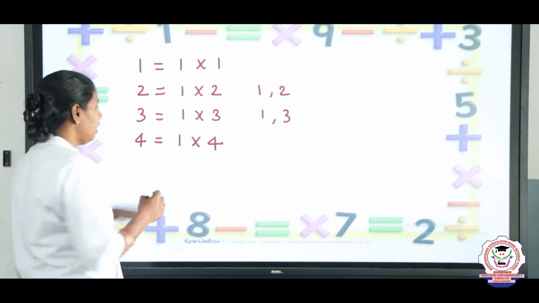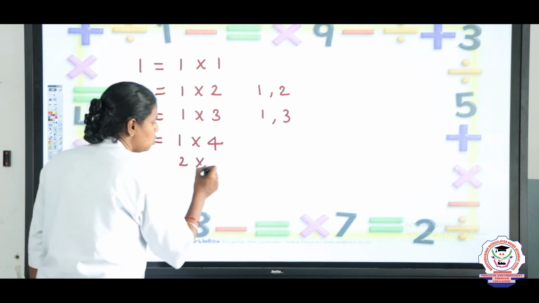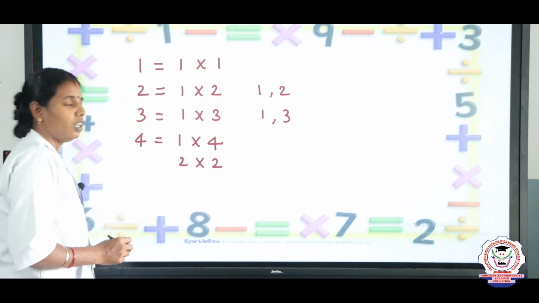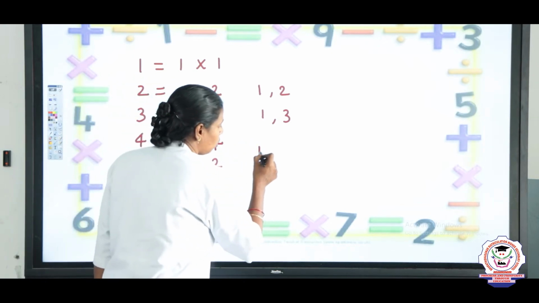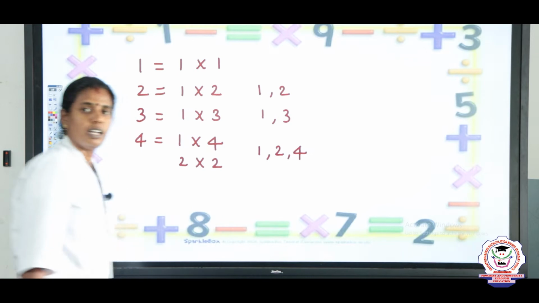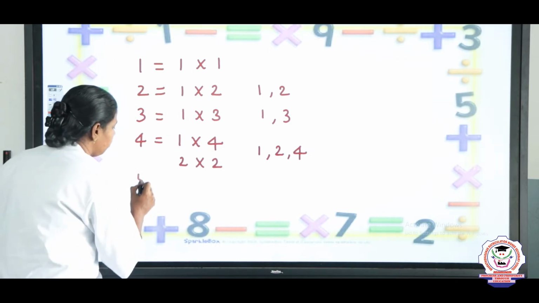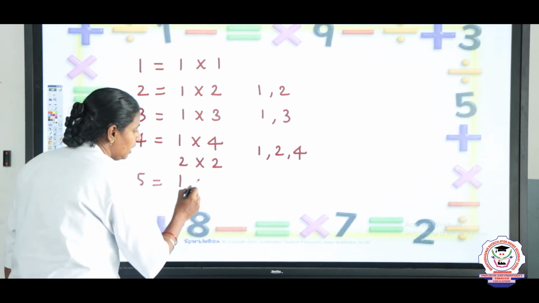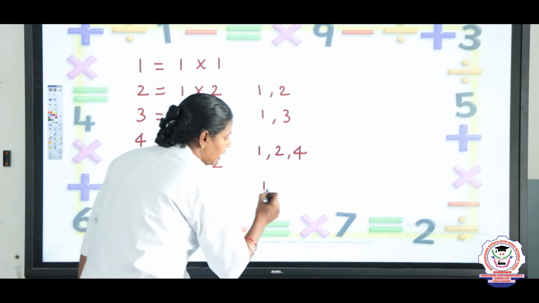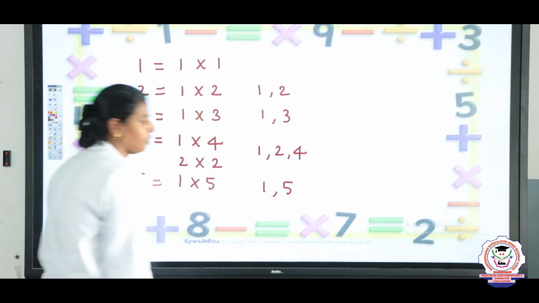Yes, I can write 4 as 2 into 2 also. So 2 twos are 4. The factors of 4 are 1, 2, 4. Is it clear? Next, 5. 1 into 5. So the factors of 5 are 1 and 5.